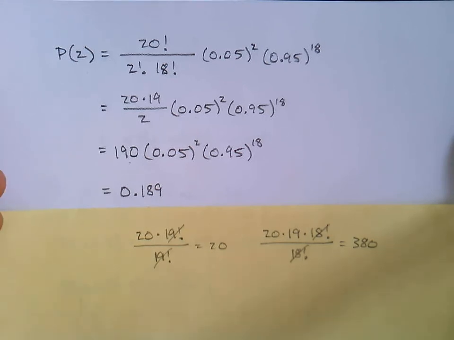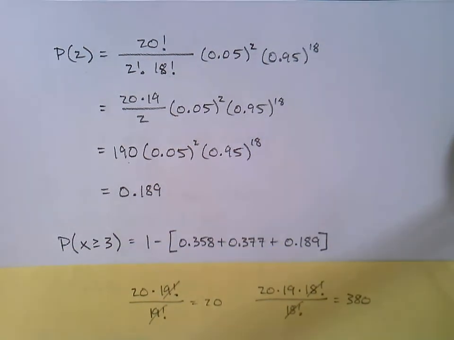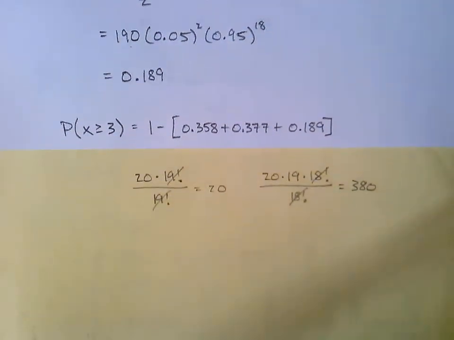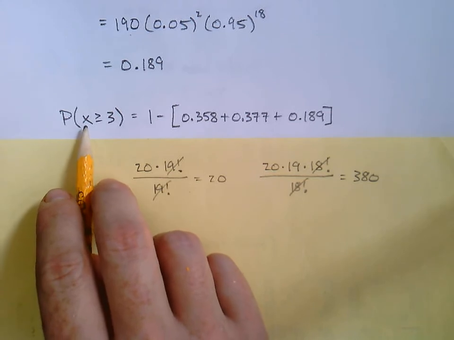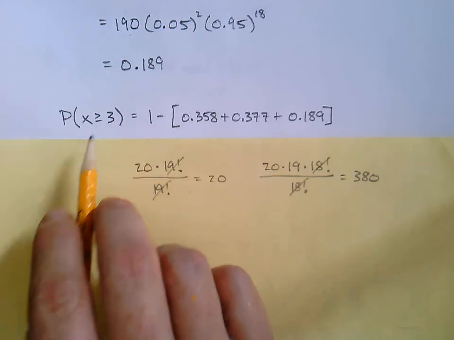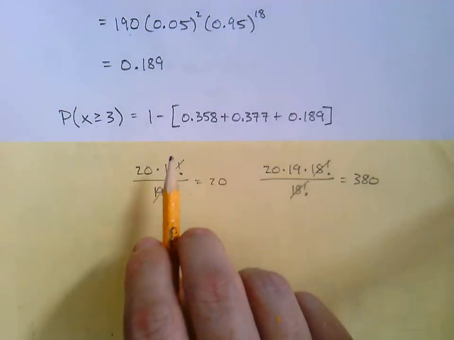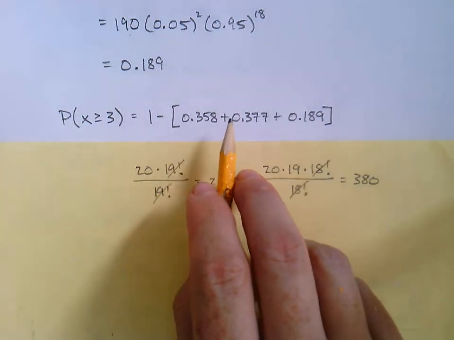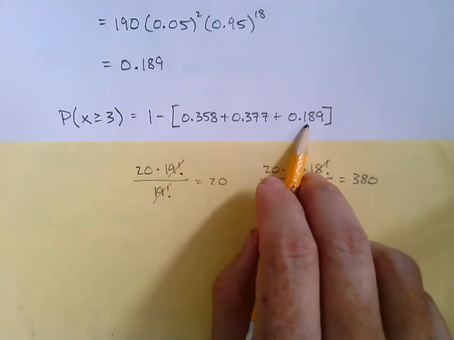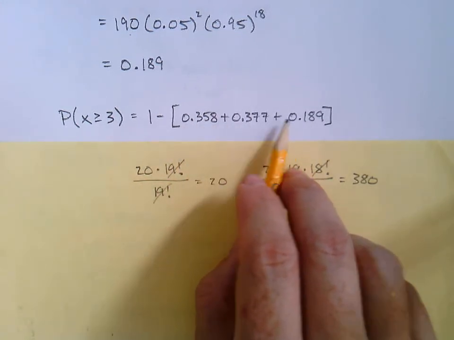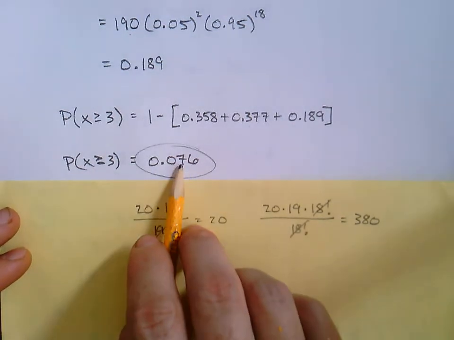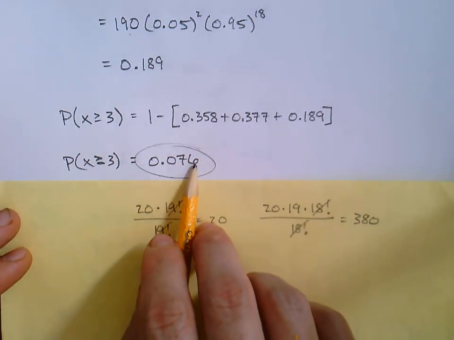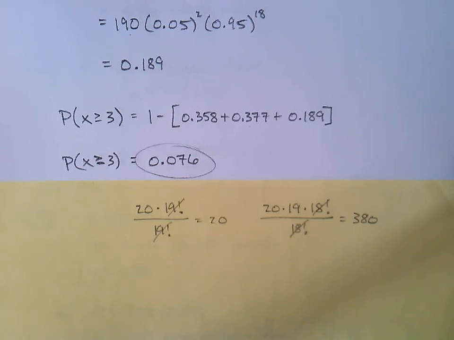Okay, now we can wrap things up. Going back to our strategy from the very beginning, this is what we were trying to find all along. At least 3 people, x greater than or equal to 3. So we said, okay, we're going to find the probability of 0 plus the probability of 1 plus the probability of 2, add all those up, and do a complement. And I just went straight to the final answer here. 0.076 is the chances that at least 3 people are afraid.